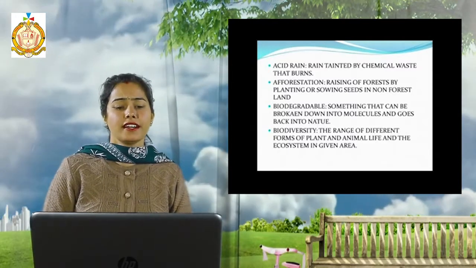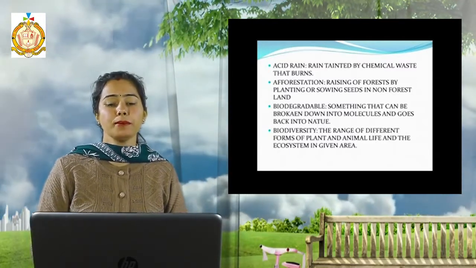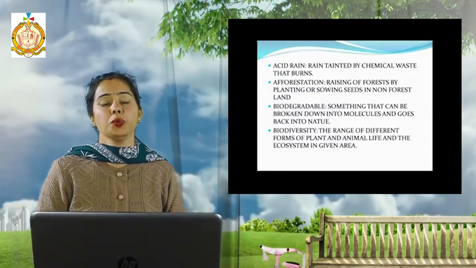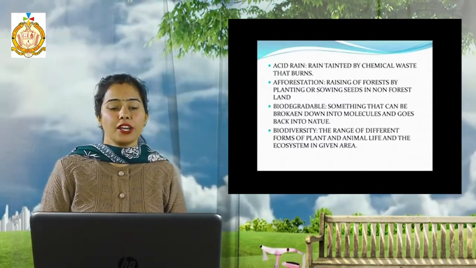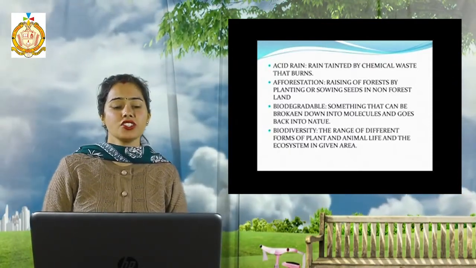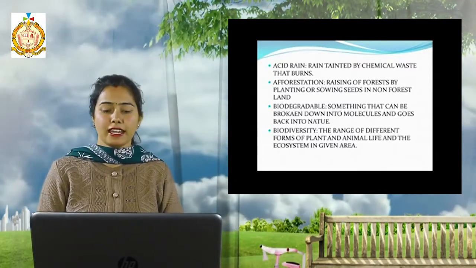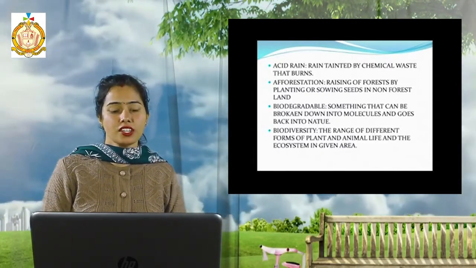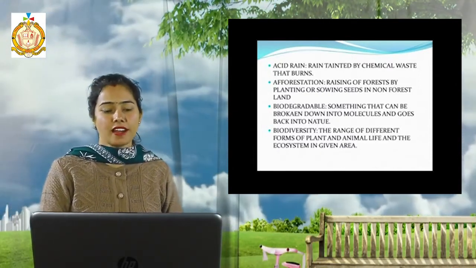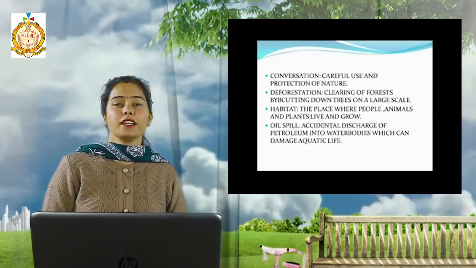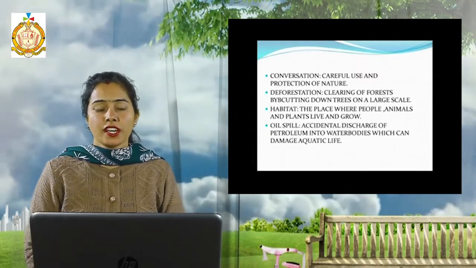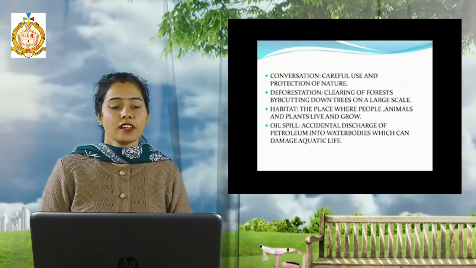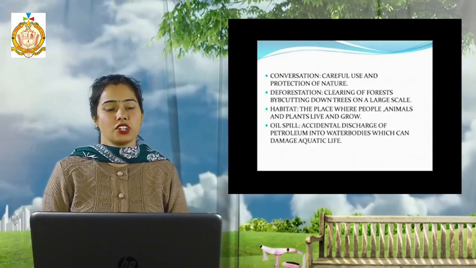Here third, that is biodegradable. Biodegradable means something that can be broken down into molecules and goes back into nature. Now fourth one is biodiversity. Biodiversity means the range of different forms of plant and animal life and the ecosystem in a given area. So match the biodiversity with that. Now next one is conservation. Conservation means careful use and protection of nature.